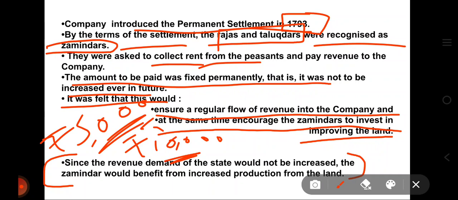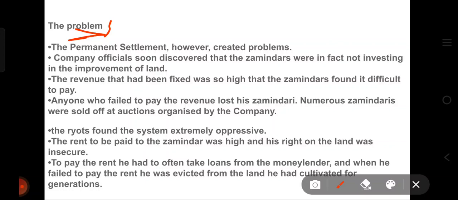For each system they found there were so many problems. The main problem was that the revenue that had been fixed was so high. Okay, so the permanent settlement created problems. Company officials soon discovered that the zamindars were in fact not investing in the improvement of land. So that was the first problem.